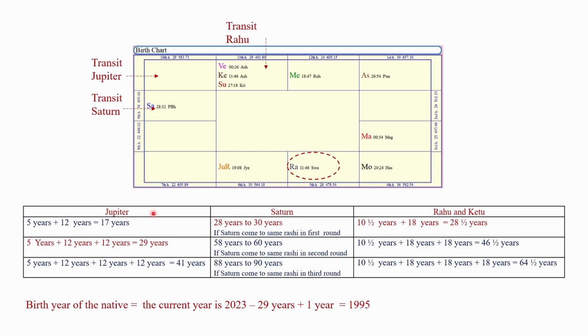From the movement of the planets Jupiter, Saturn and Rahu or Ketu, we can consider the native's age to be approximately 29 years. So, we can say the birth year of the native is the current year, 2023, minus 29 years plus 1 year, that is equal to 1995. Then we can say the native was born in the year 1995.